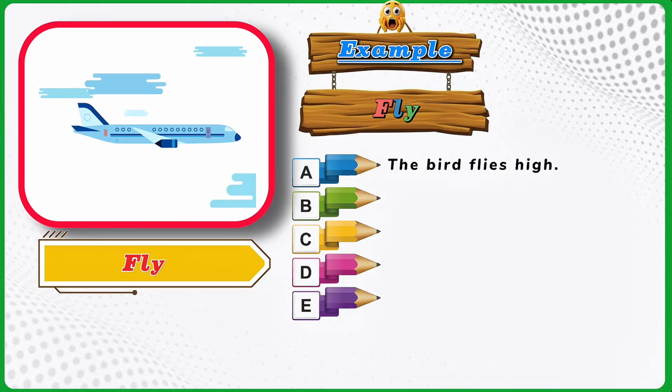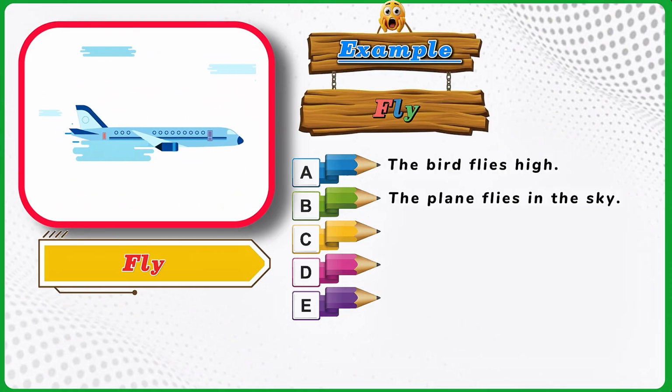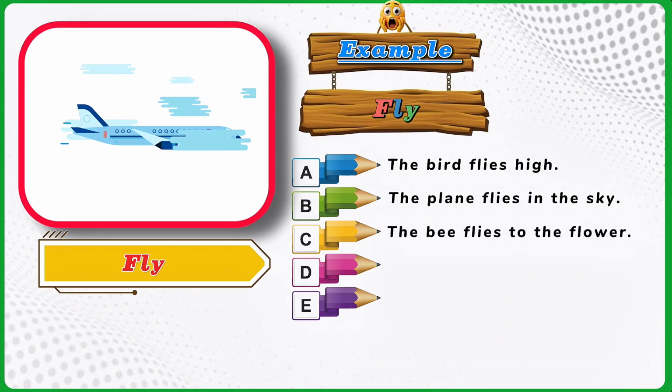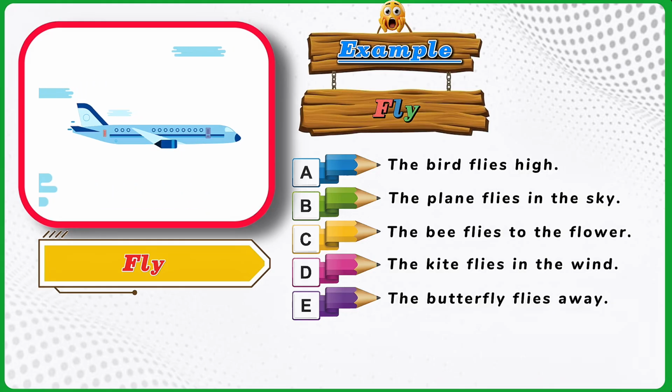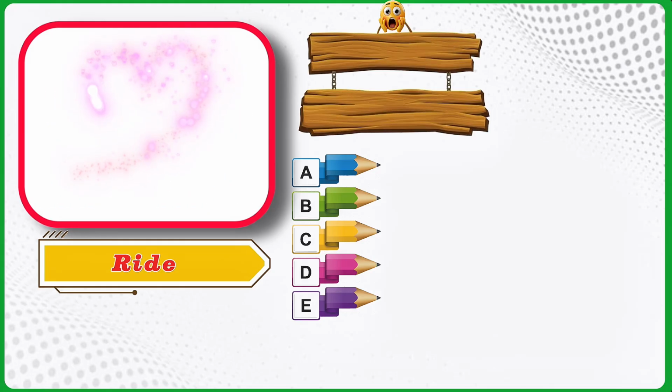Fly. Example. Fly. The bird flies high. The plane flies in the sky. The bee flies to the flower. The kite flies in the wind. The butterfly flies away.